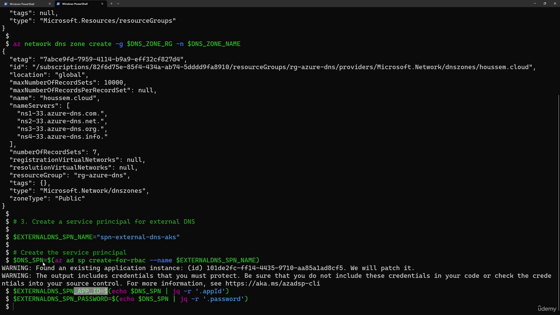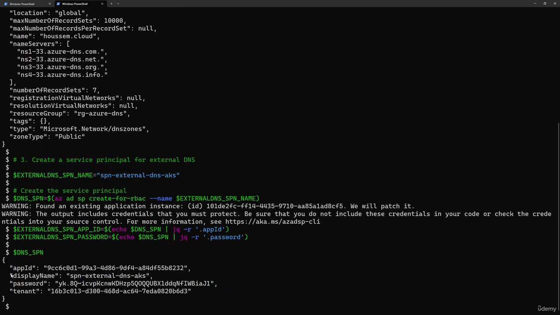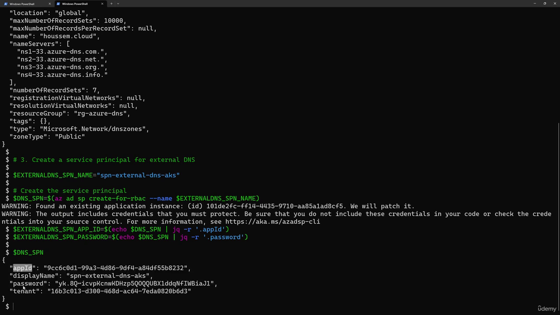Note that a service principal has different fields. If I display it here, you will see the app ID, display name, password, and tenant. I'll use this information to give to external DNS, so it will use it to authenticate to the Azure DNS.